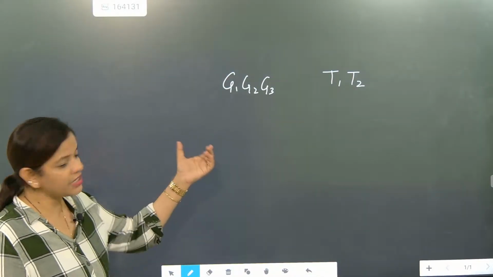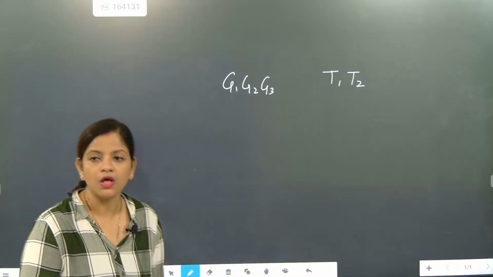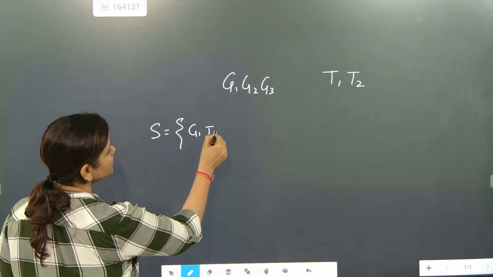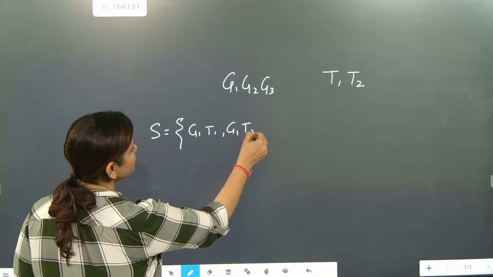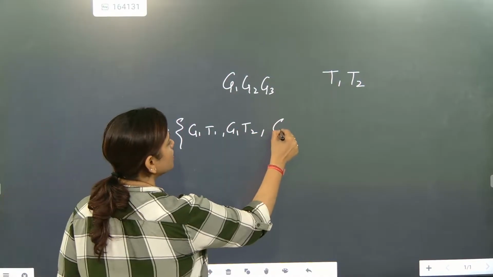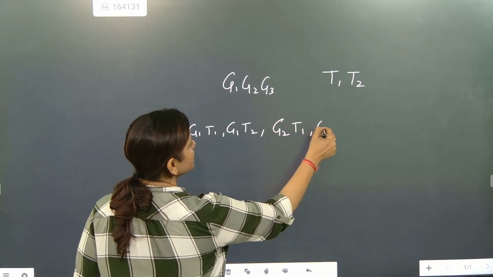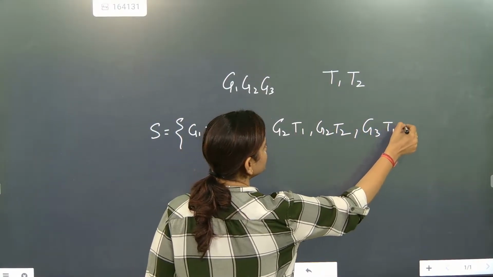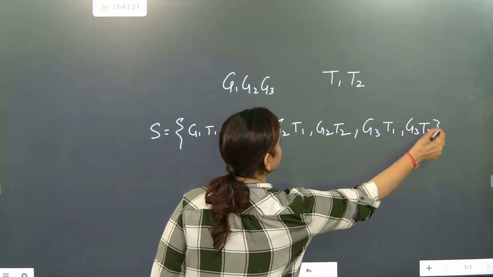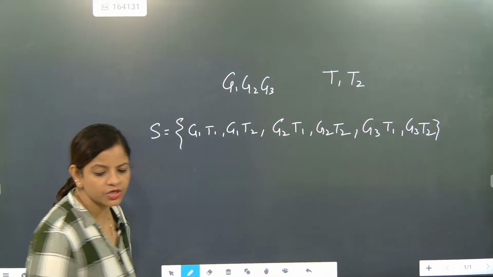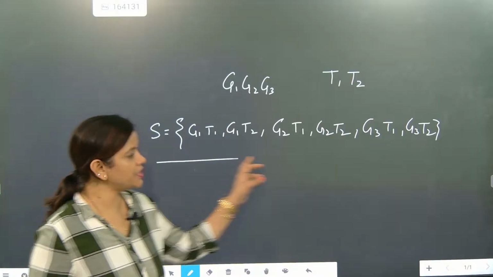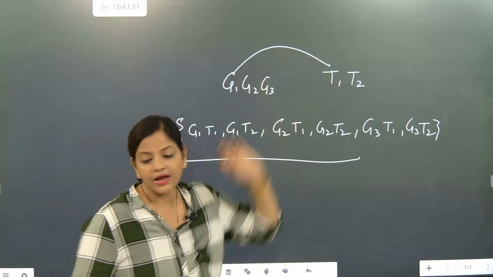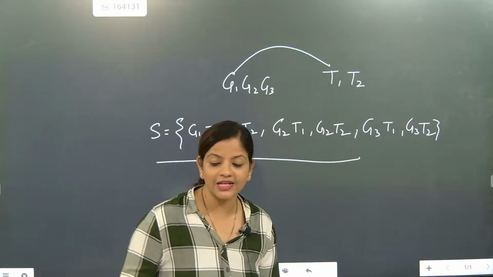So how do we prepare the total sample space? The total sample space will come as: girl 1 can dance with teacher 1, girl 1 can dance with teacher 2 also. Now girl 2 can dance with teacher 1, girl 2 can dance with teacher 2. Now girl 3 can dance with teacher 1 and girl 3 can dance with teacher 2. So this is the total outcome beta. This is the total sample space. Understood? Because you have to find the interaction between one girl and one teacher. So this is a way of writing the sample space.